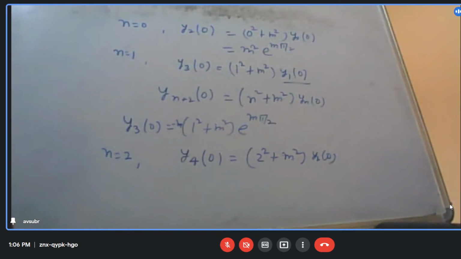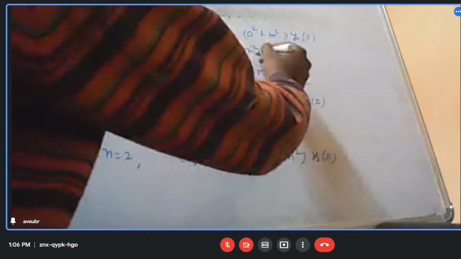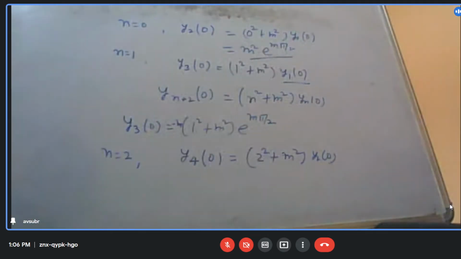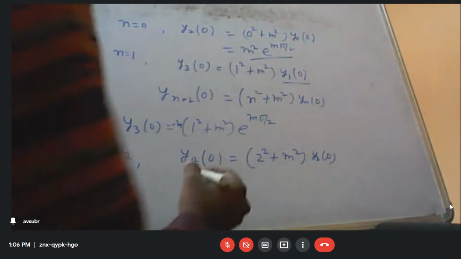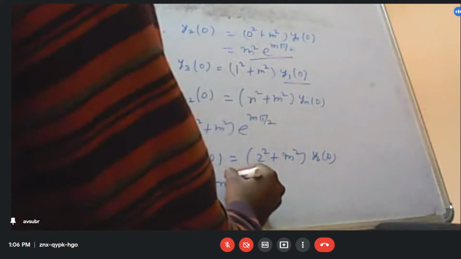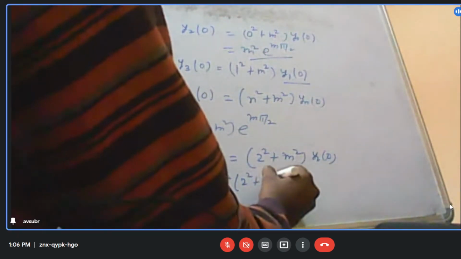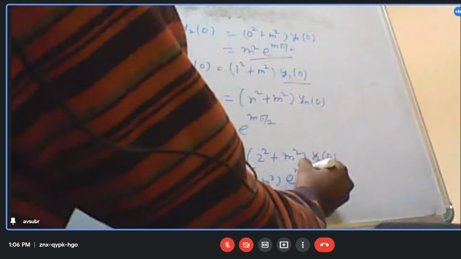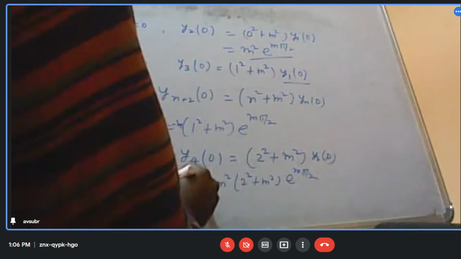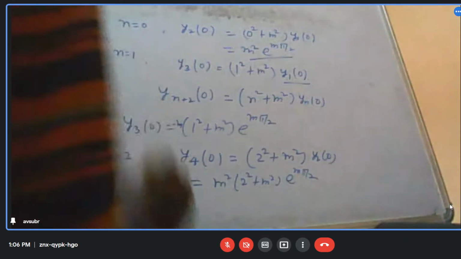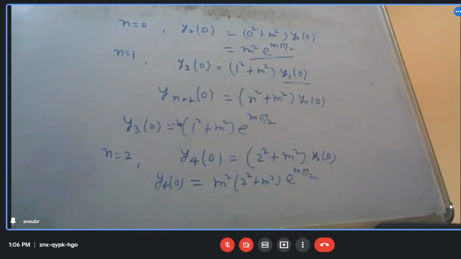And what is y2 at 0? We have already found out: m square e to the power m pi by 2. So the fourth derivative at x equal to 0 is m square (2 square plus m square) e to the power m pi by 2.